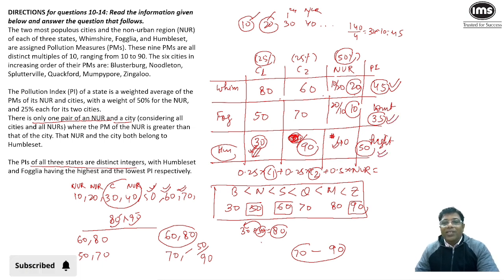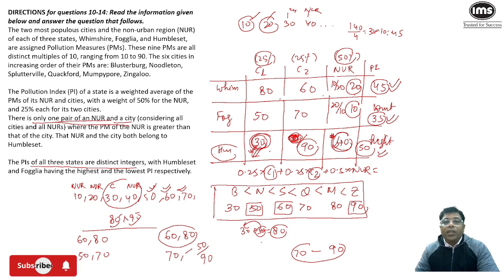Now you can cross check. Are you violating any of the conditions? So you can clearly say there is only one pair of NUR and that pair has to be 50, 40 and 30. If you consider any other city with any other NUR, city's PI is going to be more than that. So I think that is the crux of the question. If you can align that.